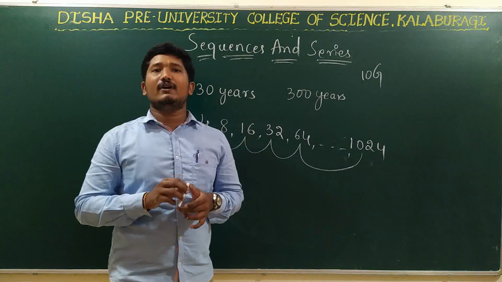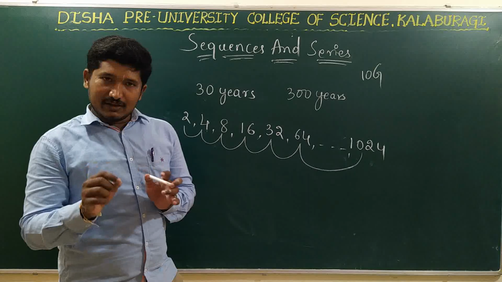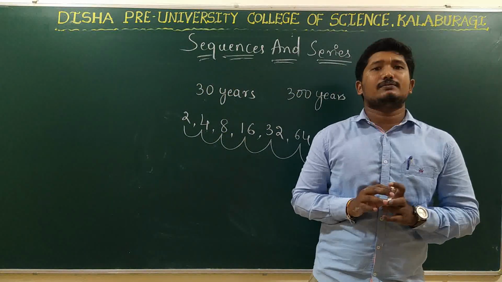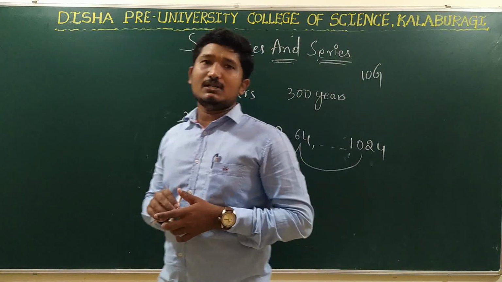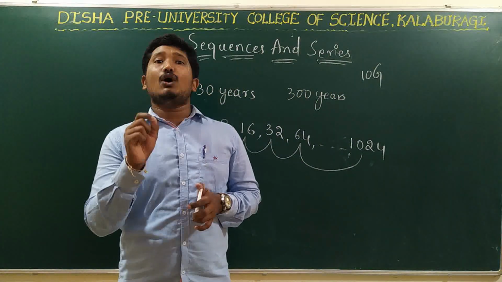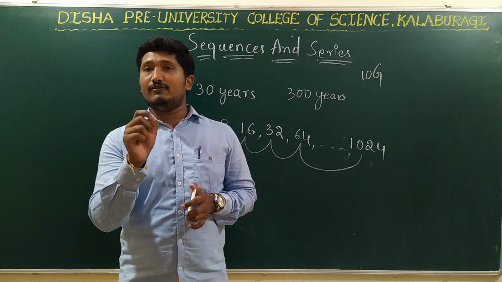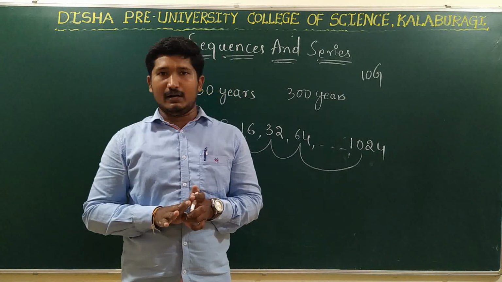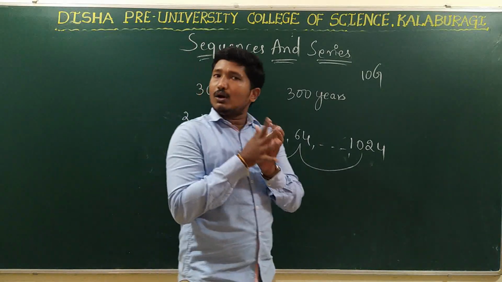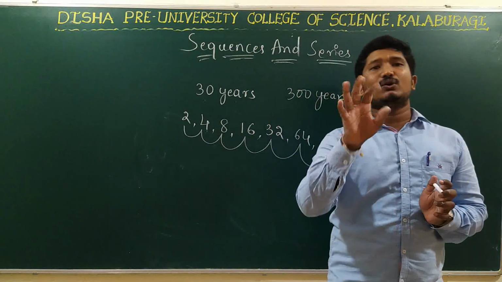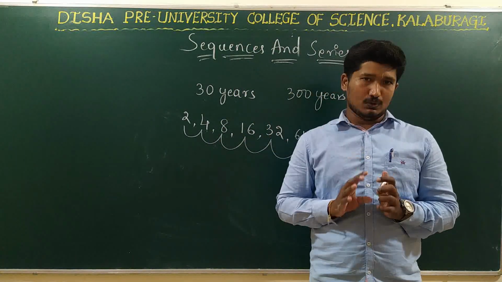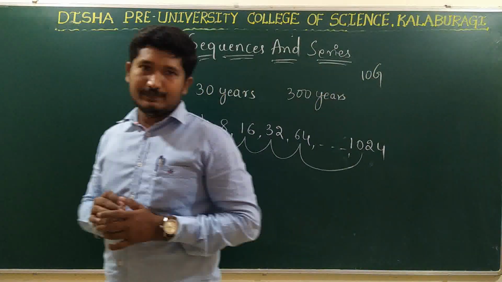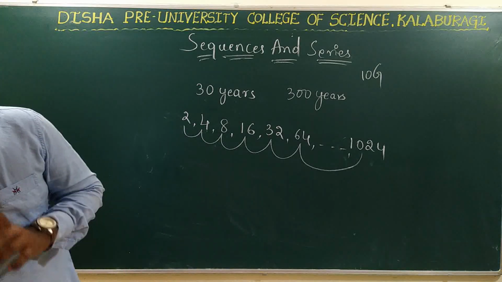So once again I will define what is a sequence. A sequence is an arrangement of numbers, or you can also write elements, in definite order. That is, we must be able to identify the position of the element, right, in a definite order followed by some rule. So it should follow some rule. So this arrangement is called as what? Sequence anta karite. Right? So I hope you understand the definition of the sequence.